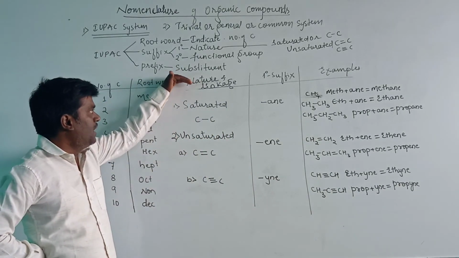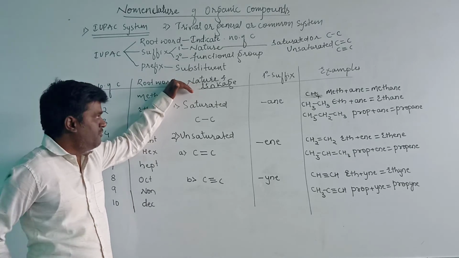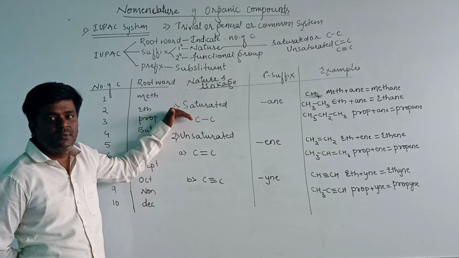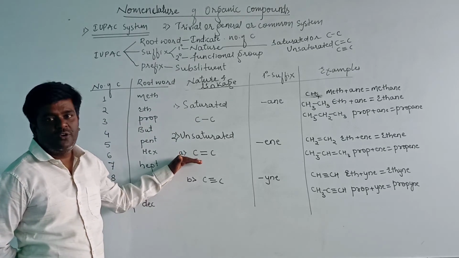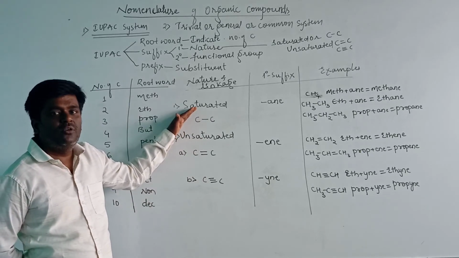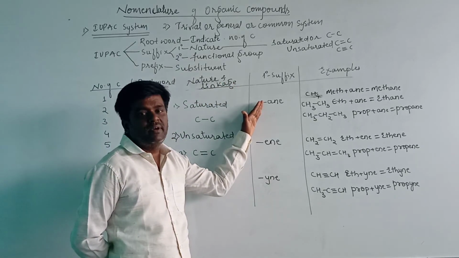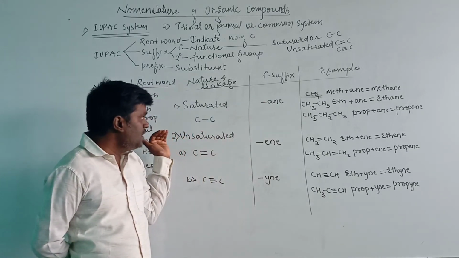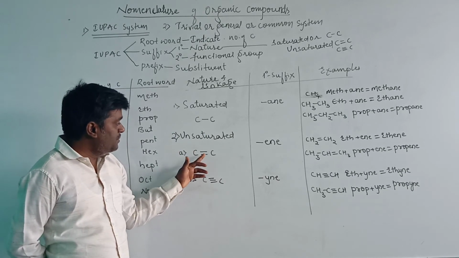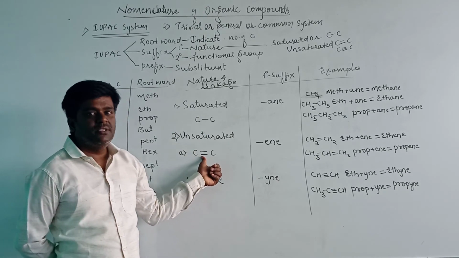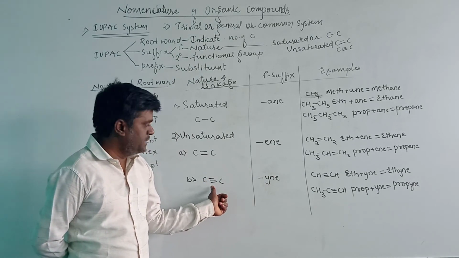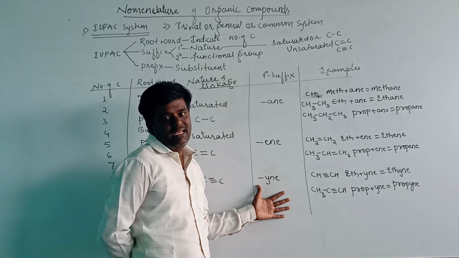That is nature and linkage. Nature is of 2 types. One is saturated, another one is unsaturated. Linkage is the carbon-carbon single bond or carbon-carbon double bond or carbon-carbon triple bond. If saturated, carbon-carbon single bond, then the primary suffix will be given as ane. That is, primary suffix will be added just after the root word. If carbon-carbon double bond, then the primary suffix will be ene. If carbon-carbon triple bond, then the primary suffix will be yne.